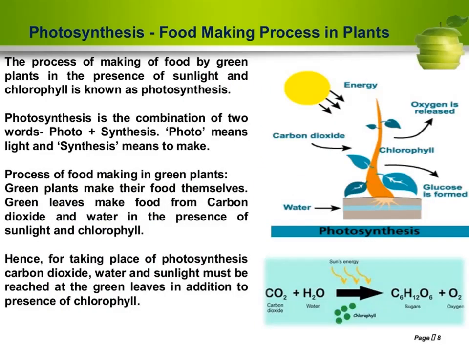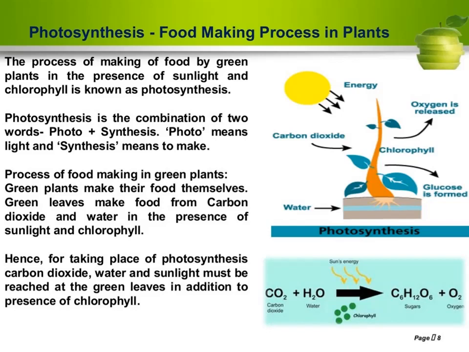Photosynthesis, food making process in plants. The process of making of food by green plants in presence of sunlight and chlorophyll is known as photosynthesis. Photosynthesis mostly occurs in the leaves of green plants. Hence, leaves are also known as the food factories of the plants.